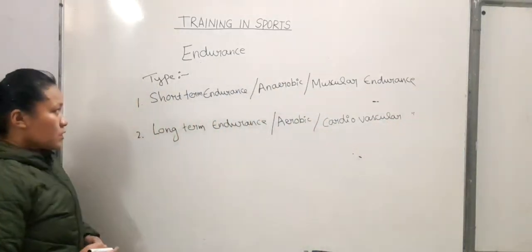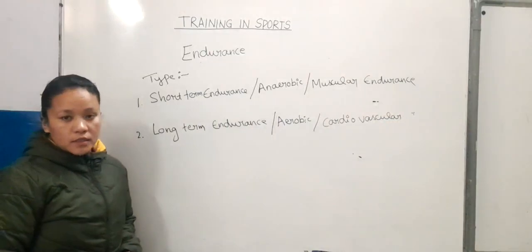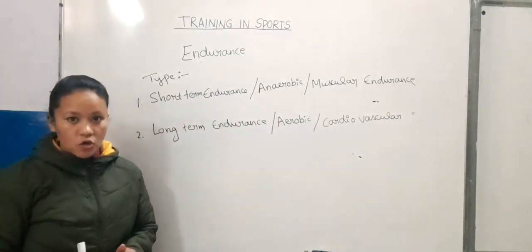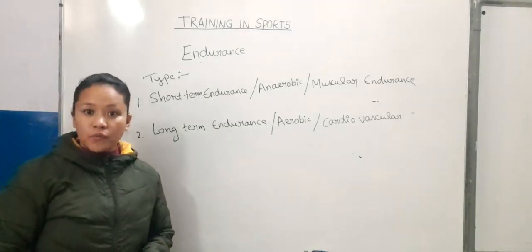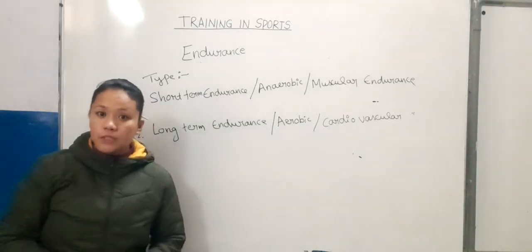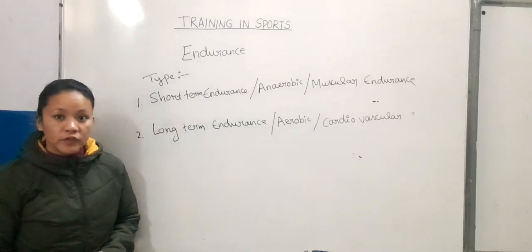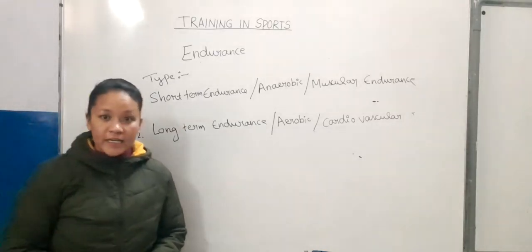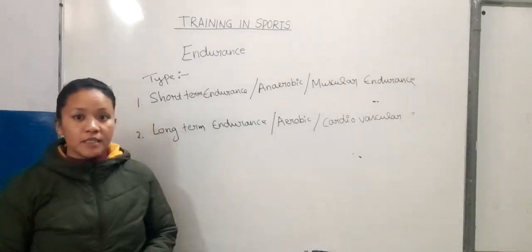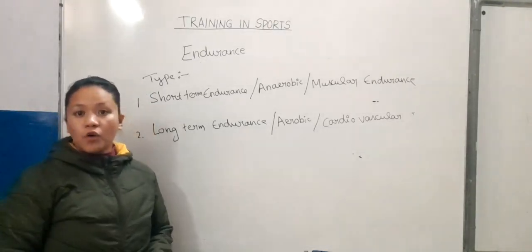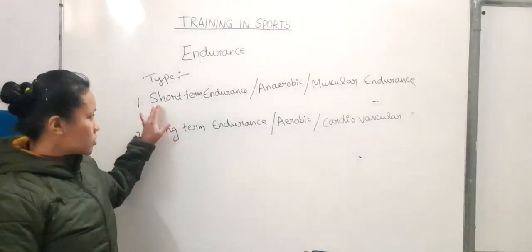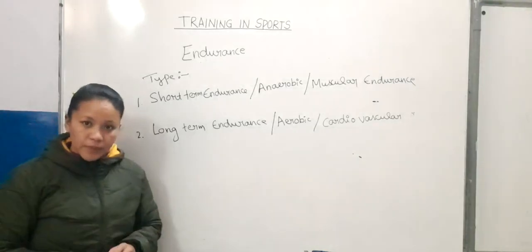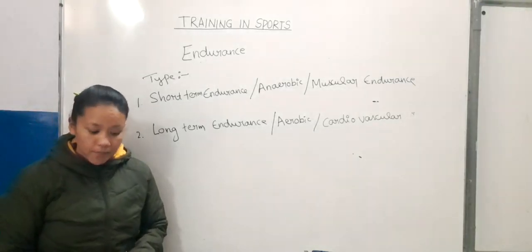In short term endurance, we do the activity for a short period. The duration is short and our speed is maximum. We do the activity with maximum speed for short durations, in the absence of oxygen. We do the activity with the help of energy present in our muscles in the form of ATP. This is about short term endurance.